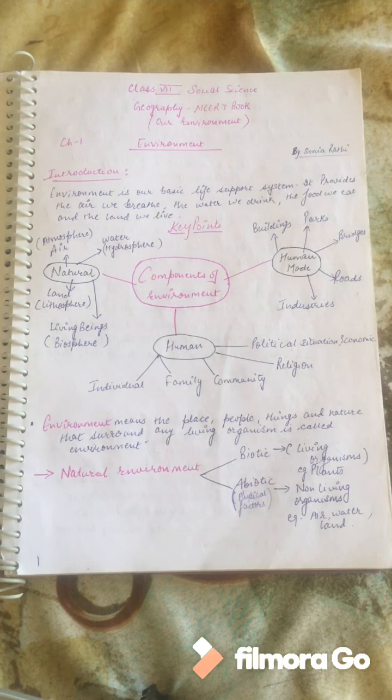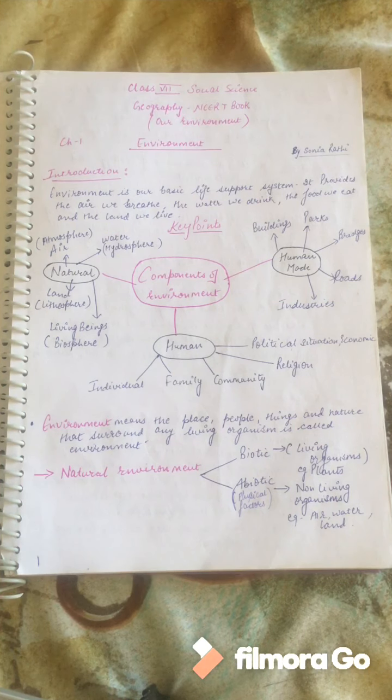Environment is something which surrounds us, which is our surrounding, that means. So what is surrounded by us? Air is surrounded by us, yeah. So what do we see all around us? We see the air we breathe, the water we drink, the food we eat, and the land we live. So these all are our surroundings. So environment is something which provides life to us. So it is a basic life support system, right?